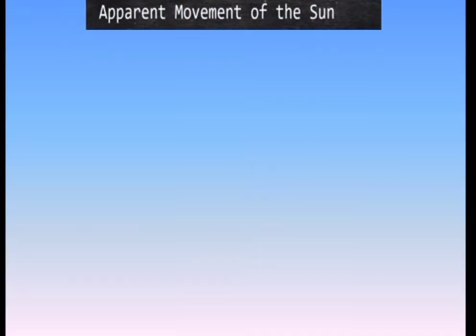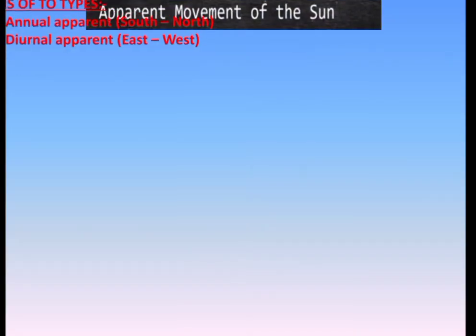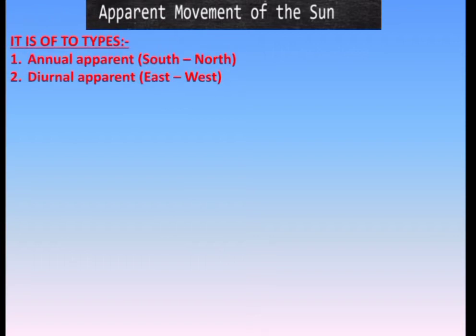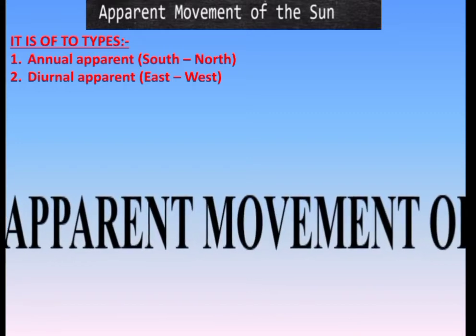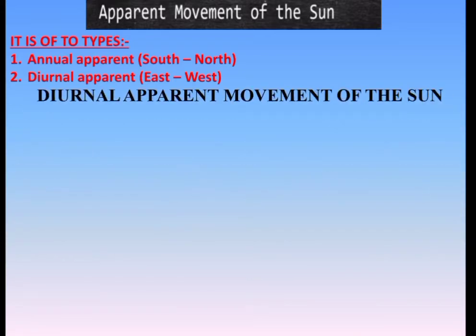Let us know what this part of the lesson holds for us. It shows the apparent movement of the sun. Now this apparent movement of the sun is of two types, children. The annual apparent movement, which is from south to north, and the diurnal apparent movement, which is from east to west. Now we are going to study first the diurnal because it is very simple, which you see daily.